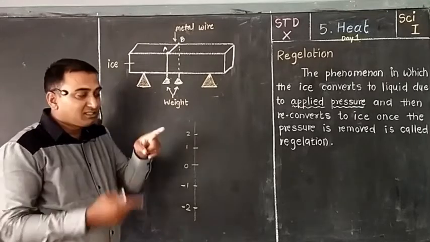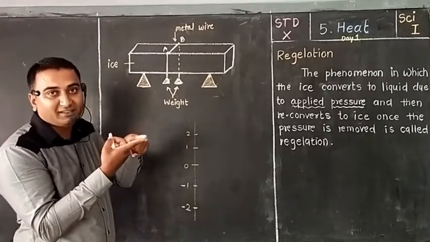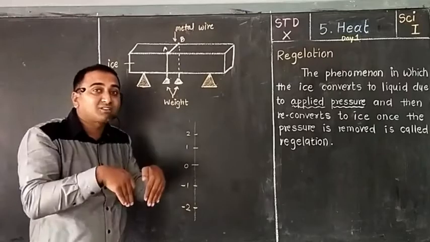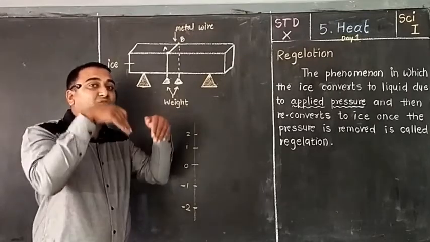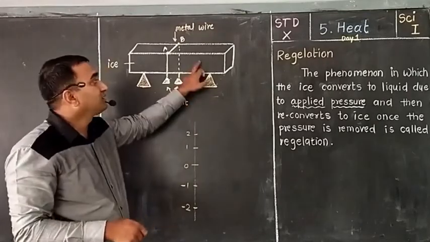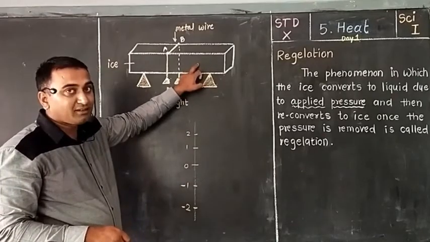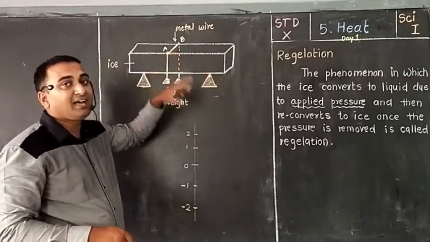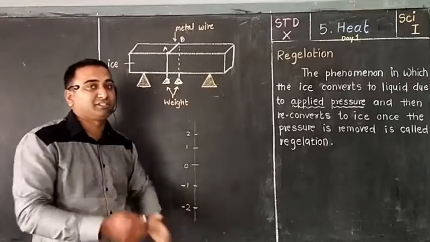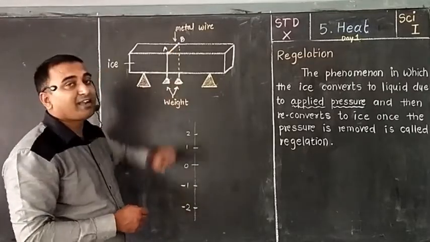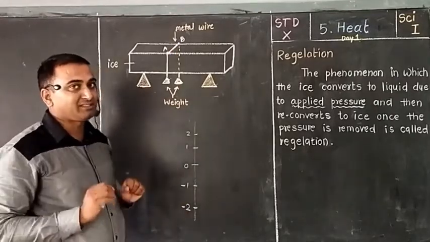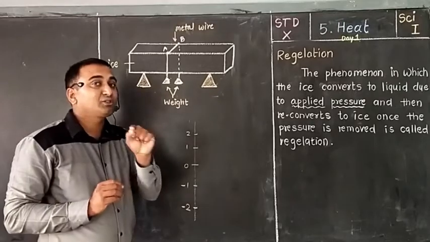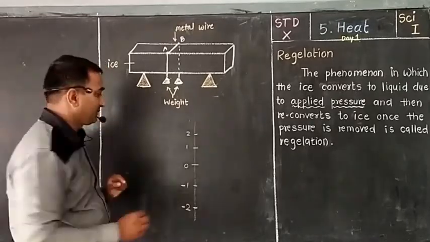So what happened? Just below the metal wire, there is a force exerted by that wire on this ice bar, and so here we are applying pressure. So below this wire, what happened? The pressure increased. So see what is going to happen because of the increased pressure.